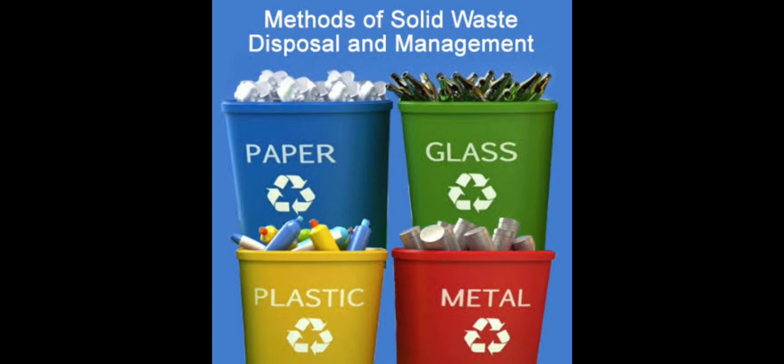The paper should be separated, the glass items should be separated, the plastic should be separated, and the metallic items should be separated. Along with this, the biomass, the bio waste, should be kept in a green container. Now paper, glass, plastic can be easily recycled, the metal too is recycled, and the leftover is biomass, the bio waste.